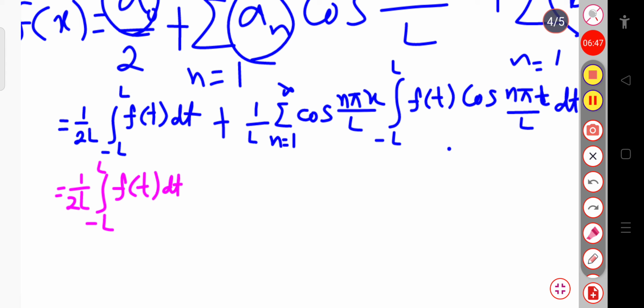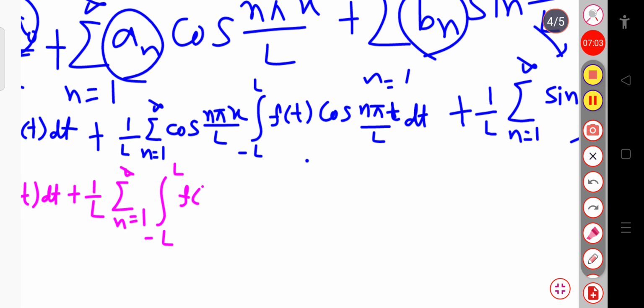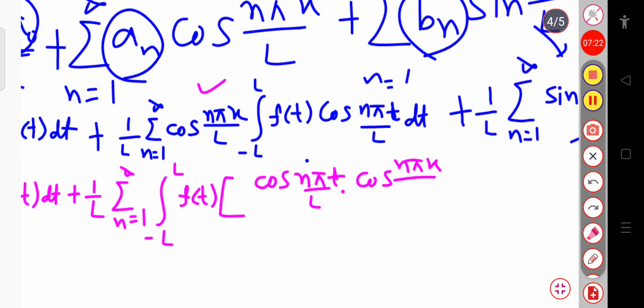Then this will be plus 1 by L taking common, and the summation over n equal to 1 to infinity, integration over minus L to plus L, and here I have taken common f of t. So the remaining terms: in the second term, this will be cos n pi x by L and cos n pi t by L. So I am writing first cosine n pi t divided by L into cosine n pi x by L.